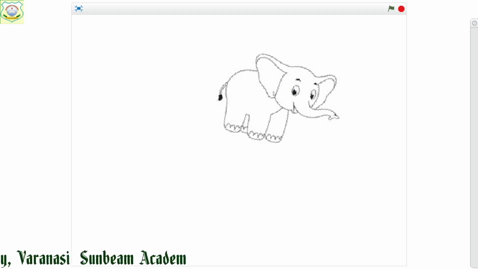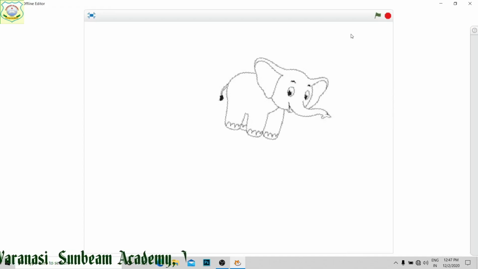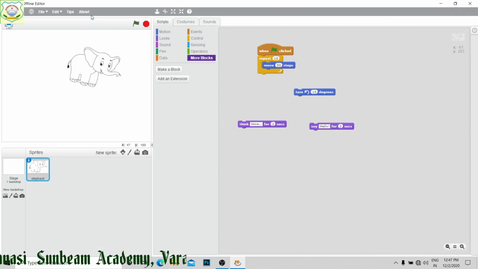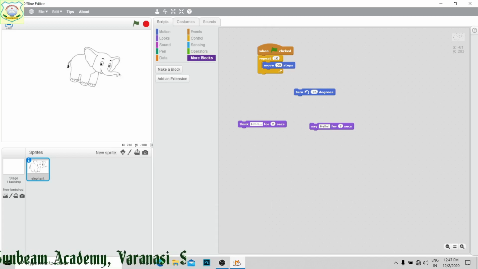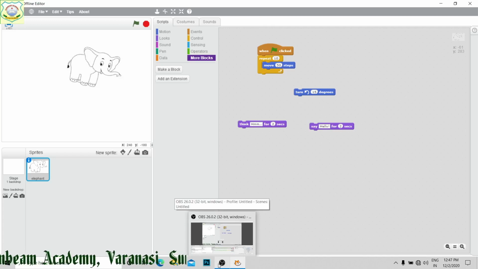This is the image, right? You can make it full screen mode, right? And once again you will see all the things. So repeat is going to be done.